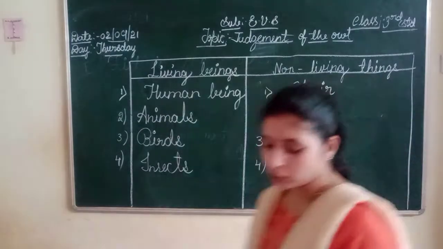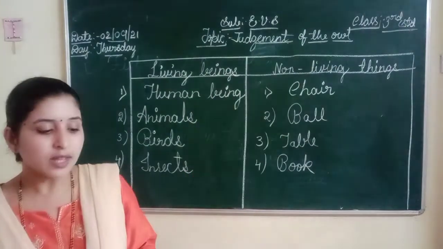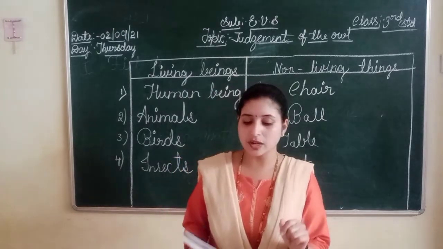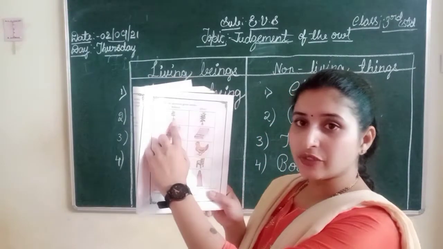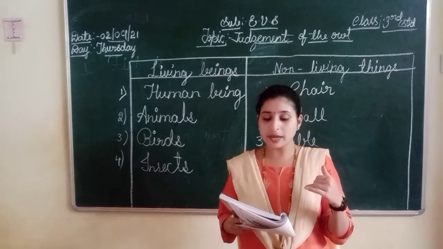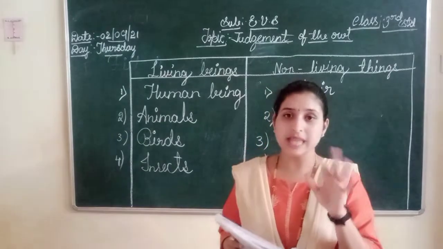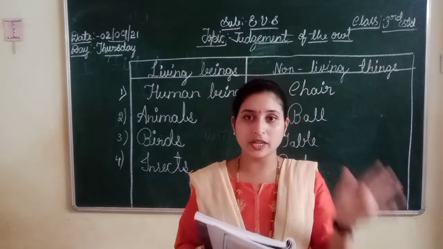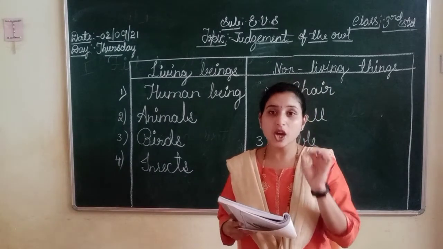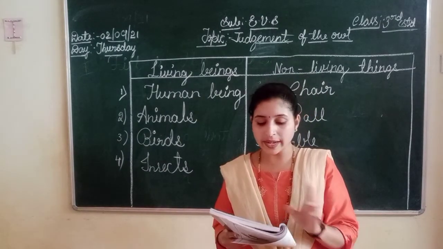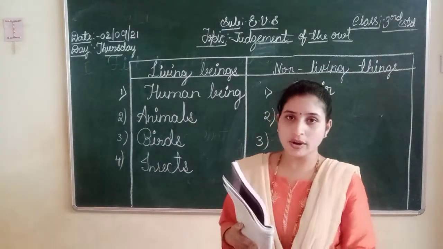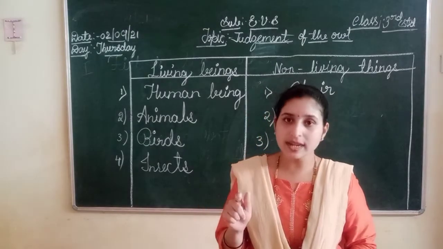Okay. Now come to page number 22. Here they have given some pictures. We need to compare. The first picture: if we put one seed into the soil, it grows. It will grow as a sapling, then it will become a big plant or big tree. So what can we understand here? Yes, plants will grow. Okay, next picture. Book. Does it grow? No, right? Because it is a non-living thing.